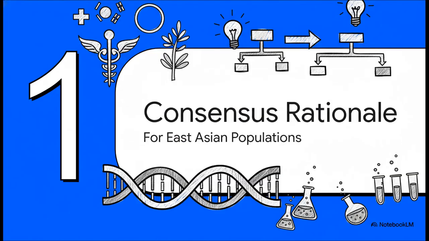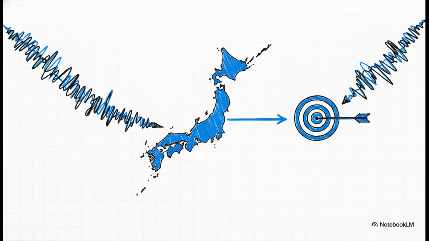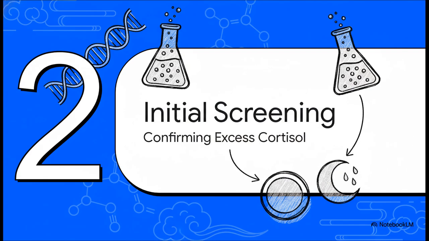So, first, the rationale. The primary objective of this joint task force was to harmonize the diagnostic guidelines for Cushing's disease between Korea and Japan, specifically to resolve key discrepancies in biochemical testing protocols and their thresholds. Now, why was this necessary? A unified framework is absolutely critical for improving diagnostic precision in East Asian populations. There are population-specific factors, like a potentially higher prevalence of macroadenomas, and possible differences in dexamethasone metabolism that demand regionally specific guidance.